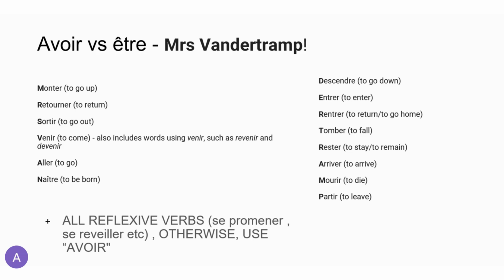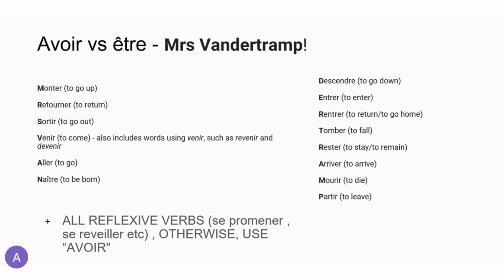Arriver, mourir, and partir. Additionally to all of these verbs of Mrs. van der Kamp, a schema, you have all reflexive verbs, which means that they have in their structure the reflexive pronoun se. So, se promener, se réveiller, se laver, se lever, all of these are reflexive verbs. And also, they are called reflexive verbs, also all the verbs that you can make from regular verbs, but you add to them the reflexive pronoun.